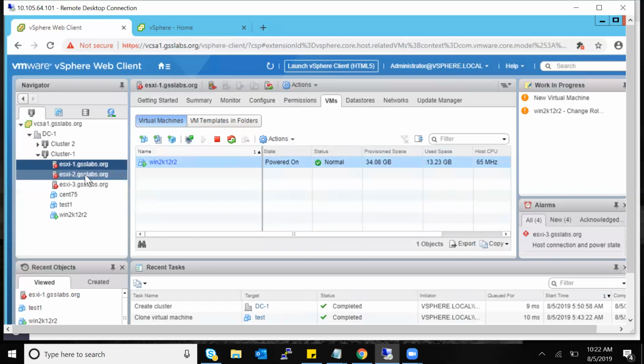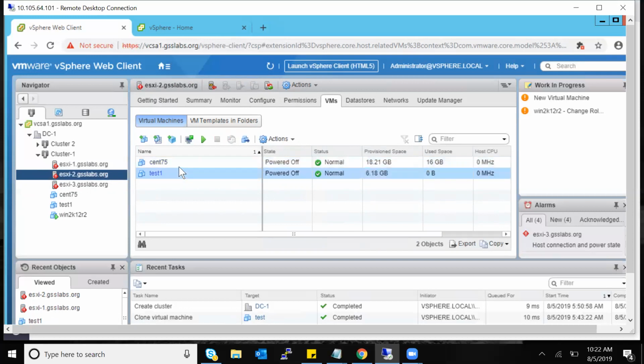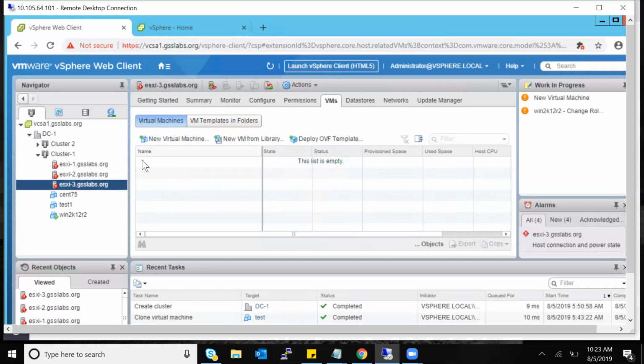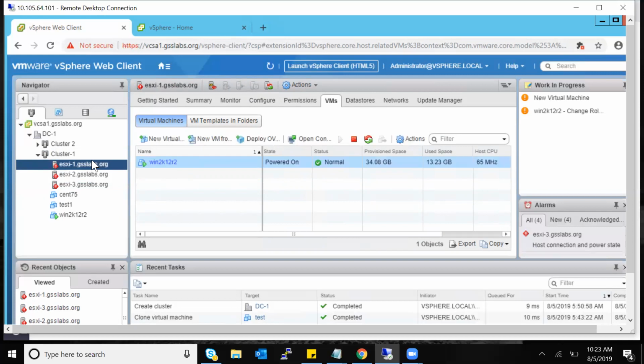You just have to let it be there on the right hand side, come to the left hand side and click on host two. You'll get all the VMs running on host two. Oh, okay. So host three is empty. Nothing is there. Got it. So you do not have to reset. That's all as of now.